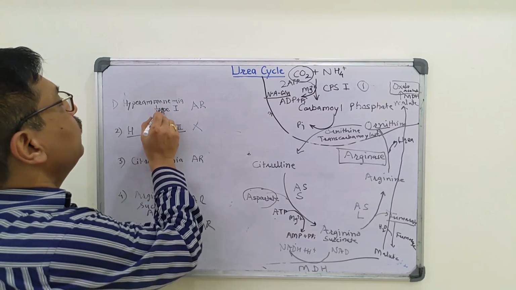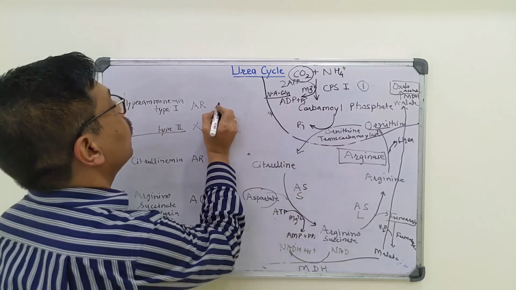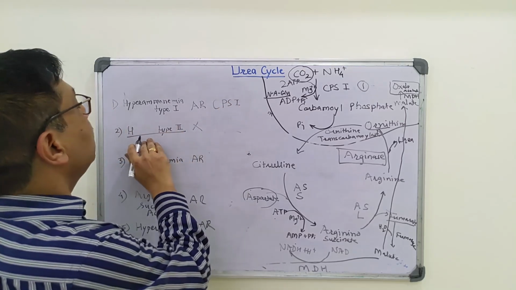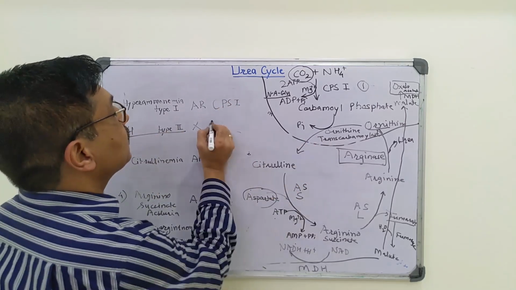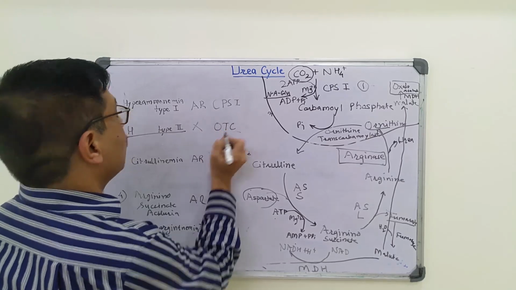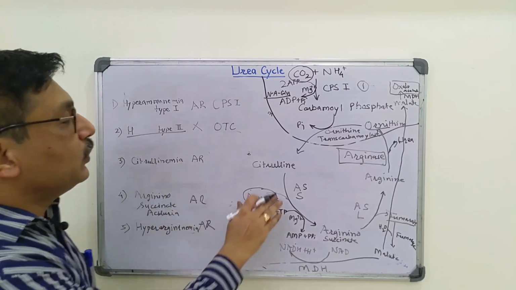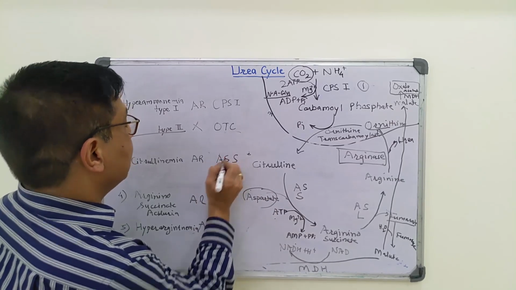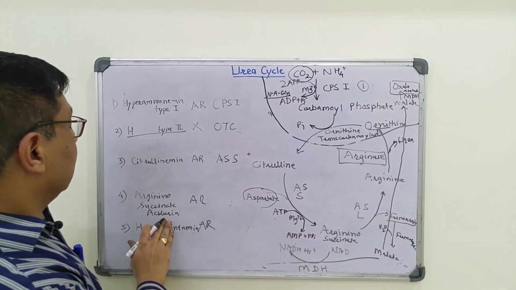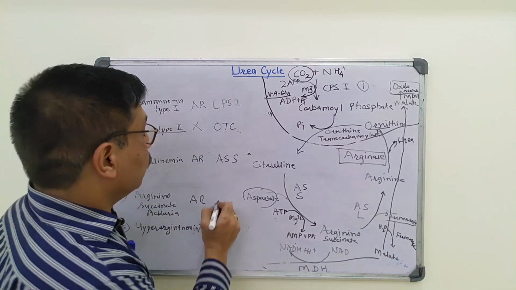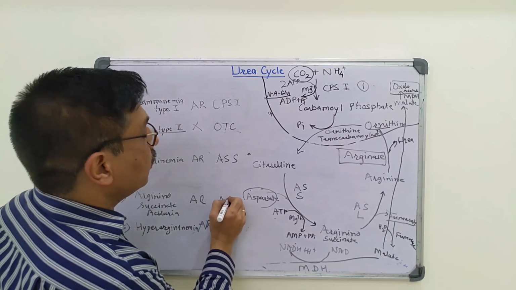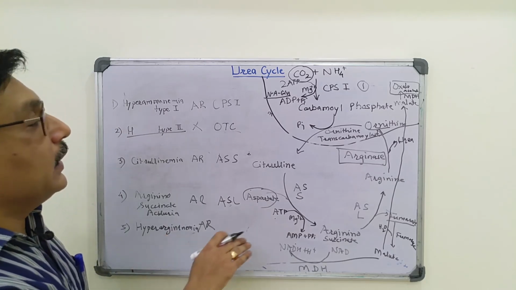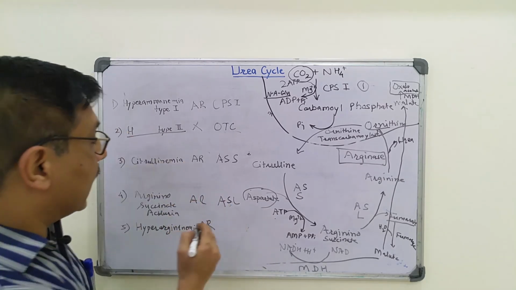Hyperammonemia type 1 is due to deficiency of carbamoyl phosphate synthase 1. Hyperammonemia type 2 is due to deficiency of ornithine transcarbamylase. Citrullinemia is due to deficiency of argininosuccinate synthase. Argininosuccinate aciduria is due to deficiency of argininosuccinate lyase, and hyperargininemia is due to deficiency of arginase.